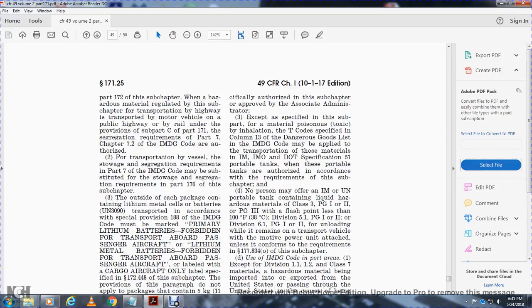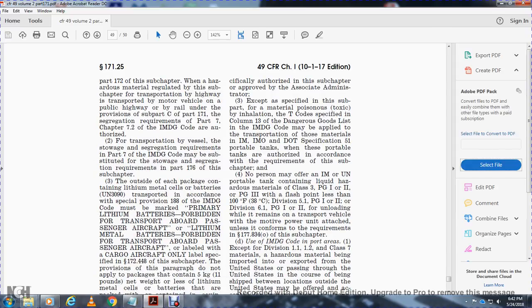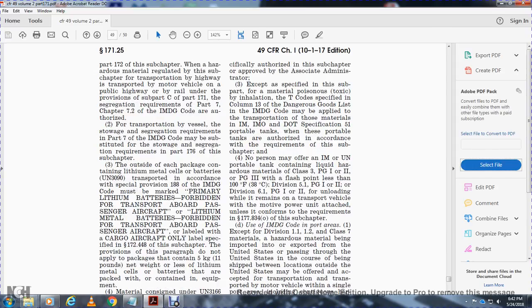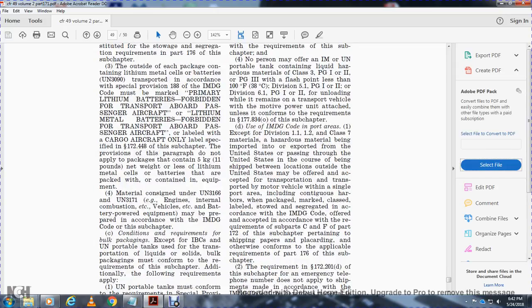Outside of each package containing lithium metal cell batteries and UN 3090 for the transportation, Special Provision 188 IMDG code, marked for the primary lithium batteries, forbidden with the transportation aboard passenger aircraft, or labeled with cargo aircraft only. Labels specified in 172.448 with the subchapter. The provision of paragraph do not apply with the packages that contain less than 11 pounds net weight of lithium metal cell batteries that are packed with and contained in the equipment.